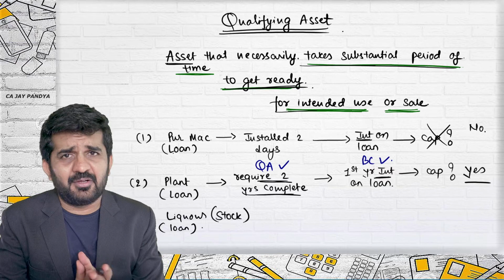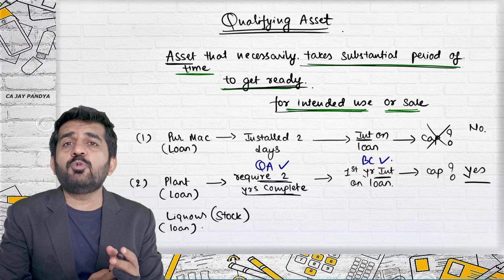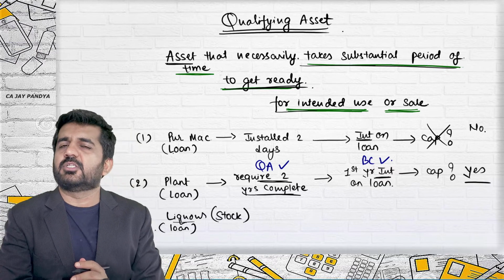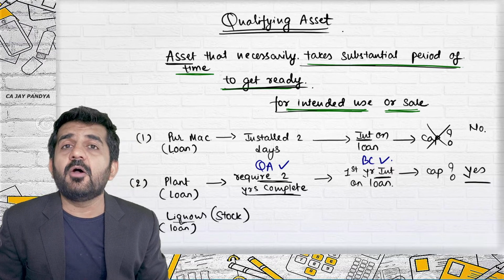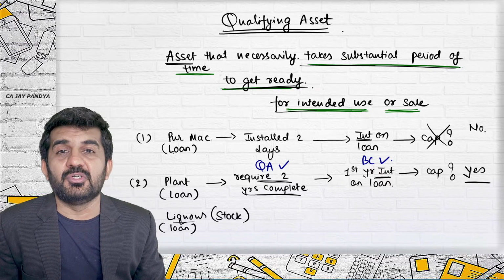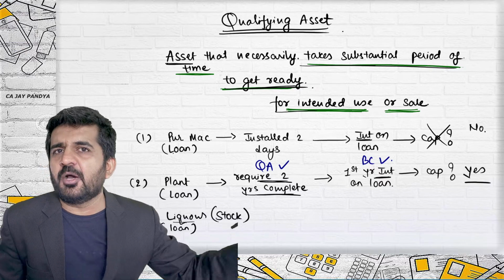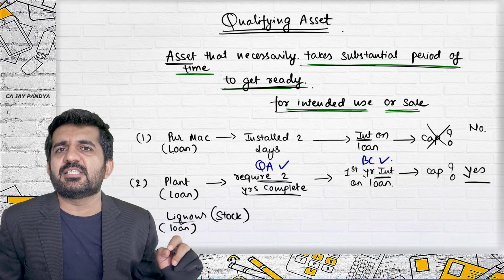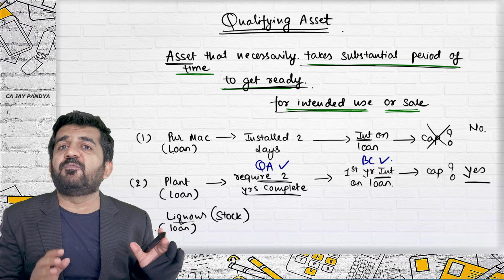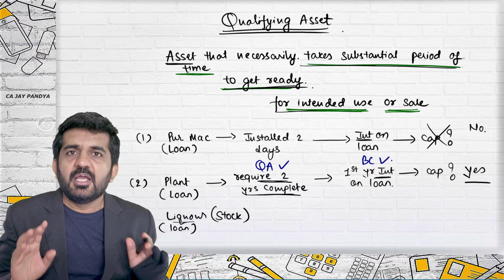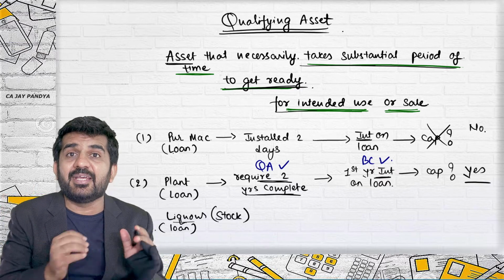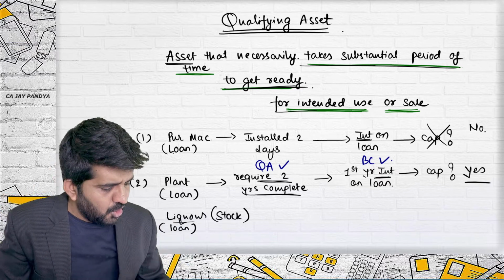What is my plan? Try to concentrate. I have taken a loan of rupees 1 lakh. Say right now this liquor is costing me 1 lakh. I am having a plan to store it for 15 years. Is it alright? So I put it in a box. I want to sell this liquor after 15 years. Only after 15 years this can be used. Is it alright? Right now, if I sell it, it is not my intention. I want to make this liquor 15 years old. Is it alright?